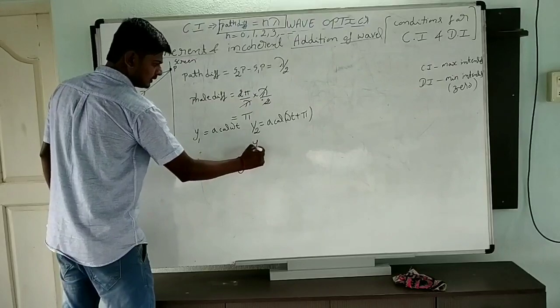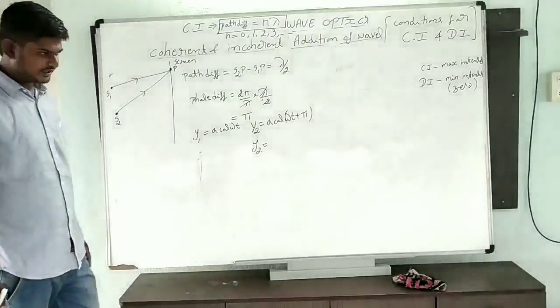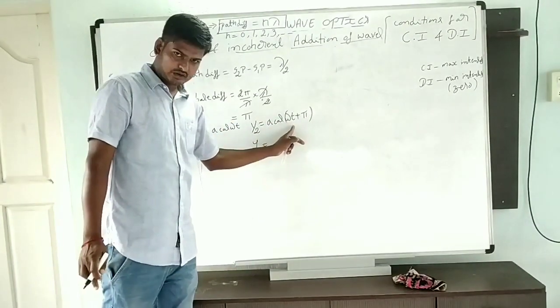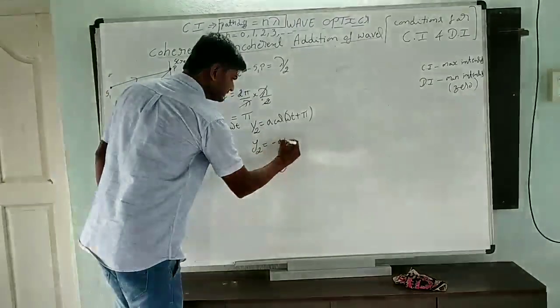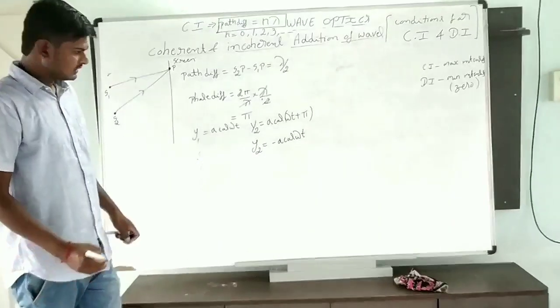Now y2 is cos omega t plus pi. Pi means 180, so it is 180 plus theta, the third quadrant, where cos is negative. That's why it is minus A cos omega t. Clear? Minus A cos omega t.